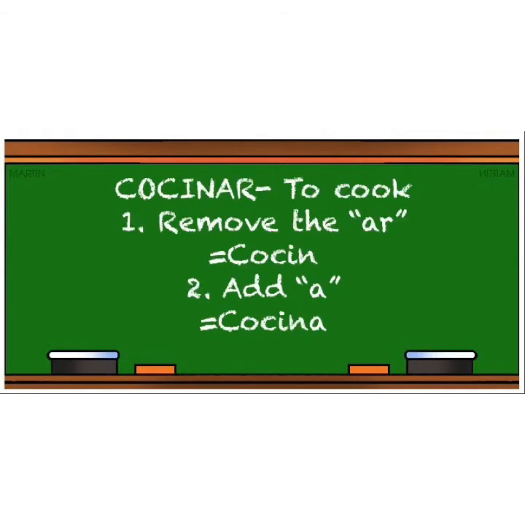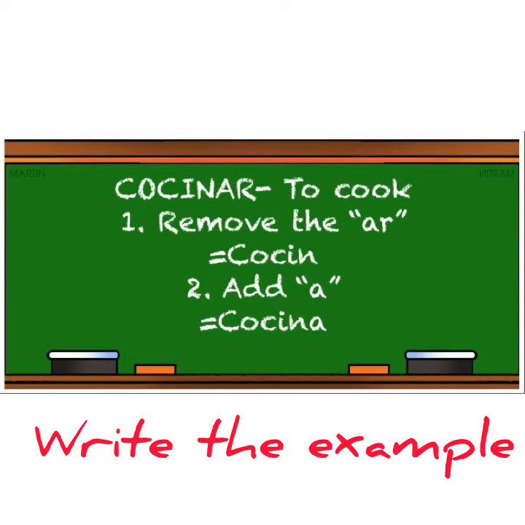The AR ending verb cocinar means to cook. Yes, I do the cooking. So to conjugate cocinar, we're going to firstly remove the AR. When we remove the AR, we get cocin. And then we're going to add an A, so we get cocina.